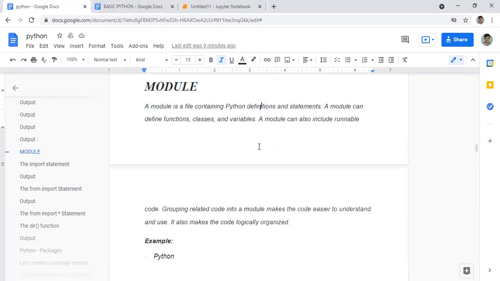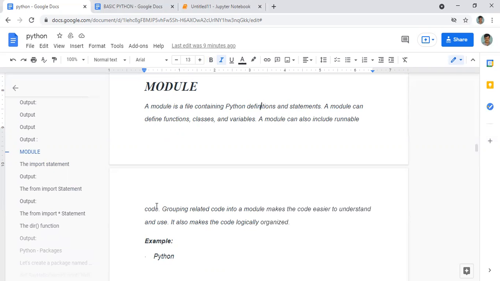As I told you, inside this module we will have some functions, some classes and some variables also. And as I already told in the beginning, a module can also include runnable code. Inside this module there can be some code, some functions defined, some classes defined and some variables defined. Now, grouping related code into a module makes code easier to understand and use.